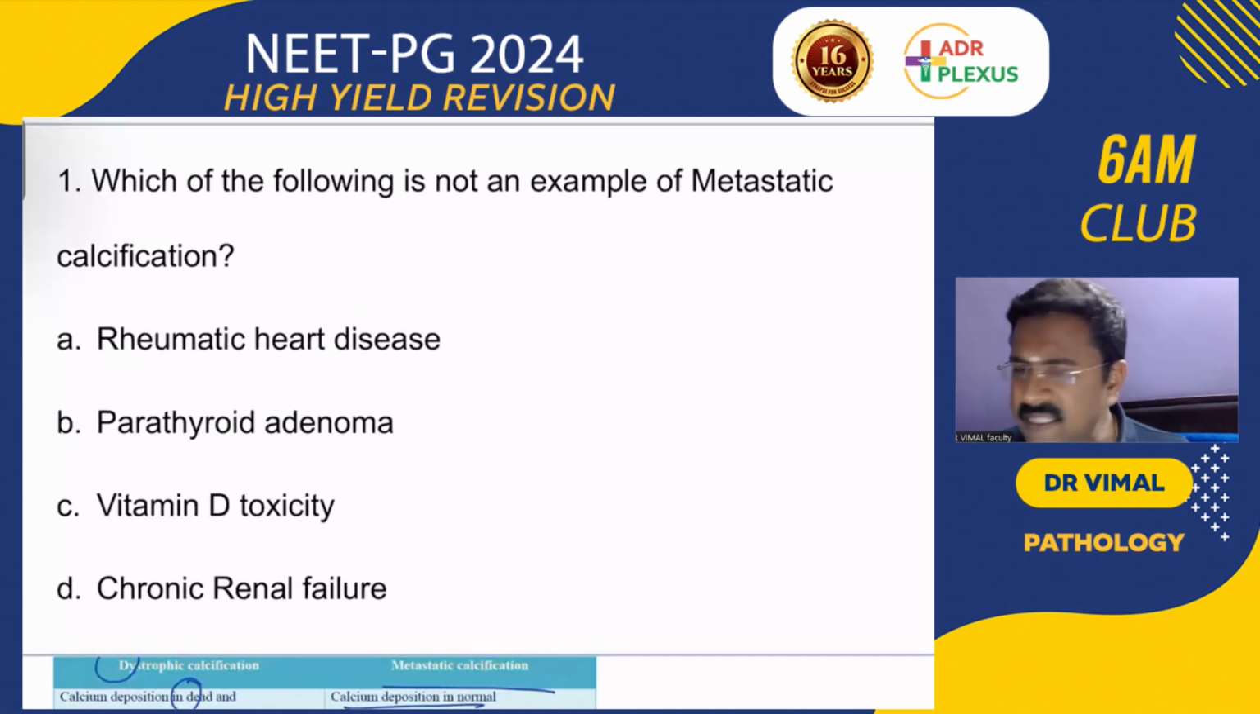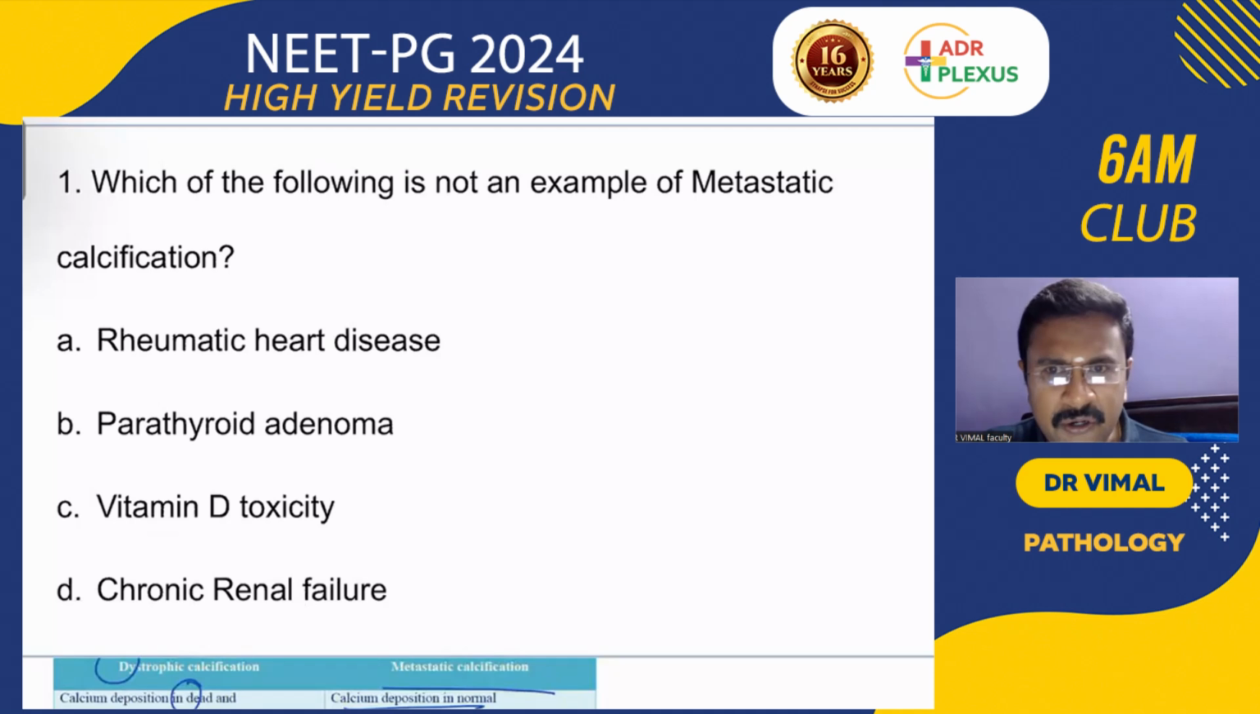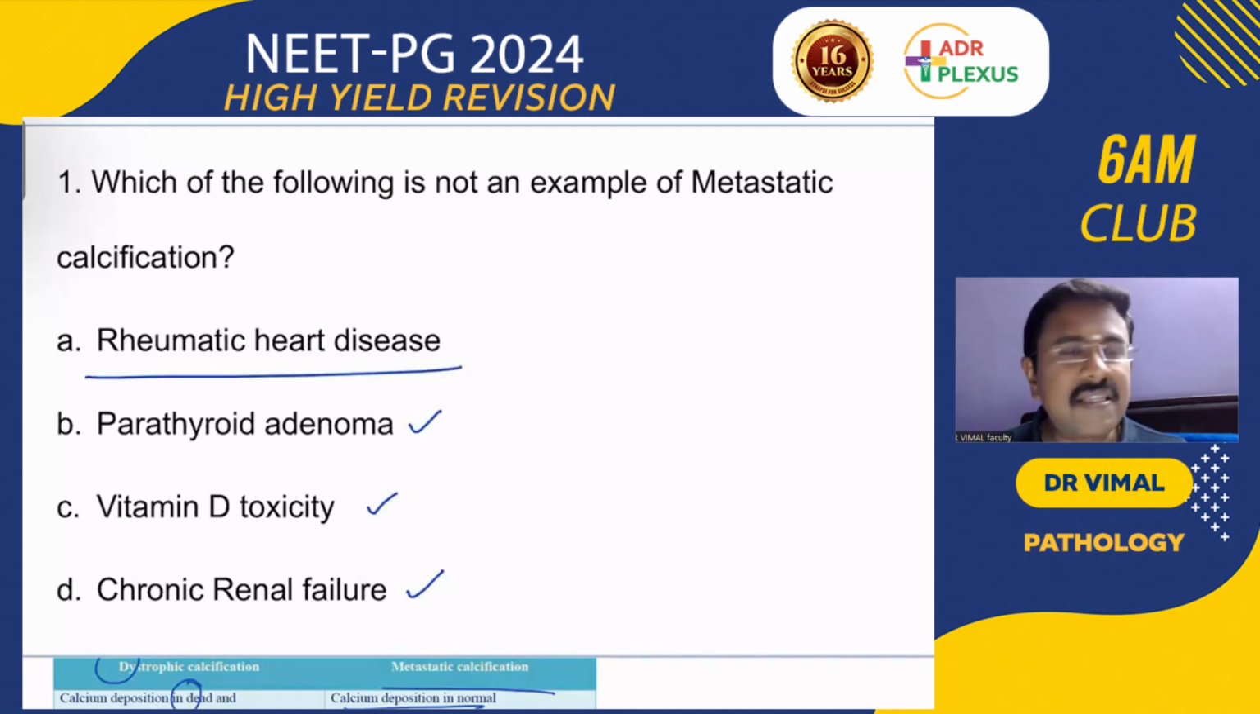Metastatic calcification and dystrophic calcification are two types of calcification. Dystrophic calcification occurs in dead and degenerated tissues, and calcium levels are normal. Metastatic calcification occurs when calcium levels are increased and that calcium is deposited in live tissue. In parathyroid adenoma, vitamin D toxicity and chronic renal failure, there is going to be hypercalcemia. Whereas in rheumatic heart disease, which is a degenerative condition, you will get dystrophic calcification. In all the other options, you will get metastatic calcification.